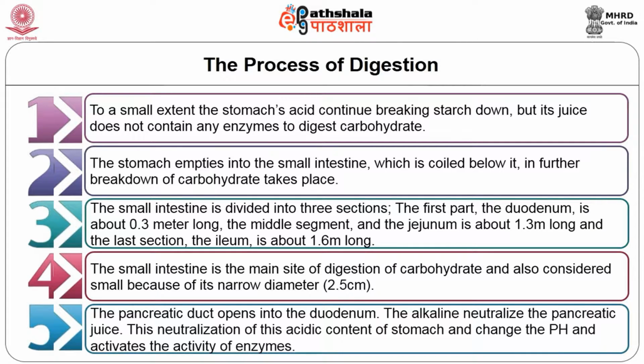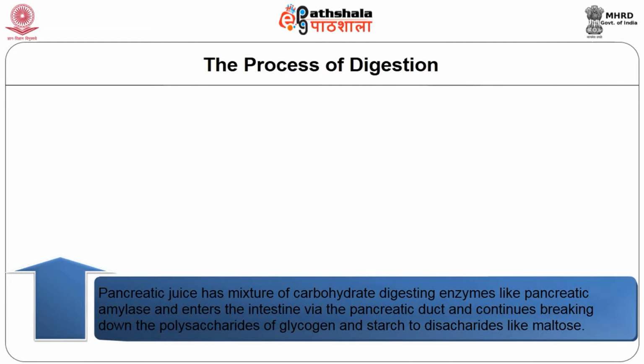The pancreatic duct opens into the duodenum. The alkaline pancreatic juice neutralizes the acidic content of the stomach, changes the pH and activates the activity of enzymes. The pancreatic juice has a mixture of carbohydrate digesting enzymes like pancreatic amylase and enters the intestine via the pancreatic duct and continues breaking down the polysaccharides glycogen and starch to disaccharides like maltose.